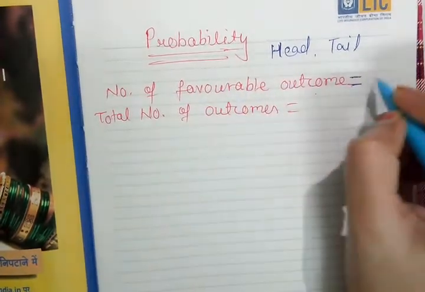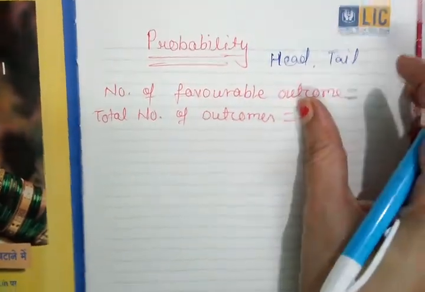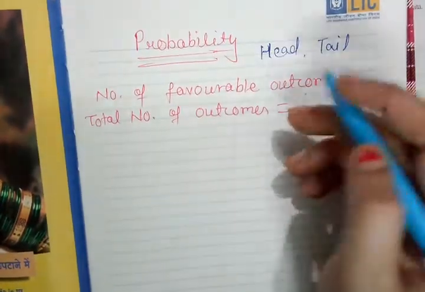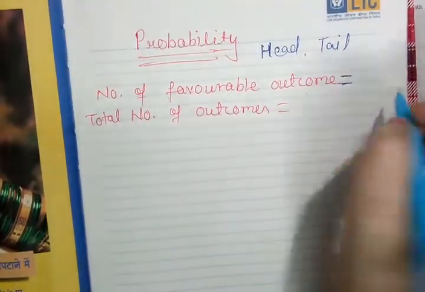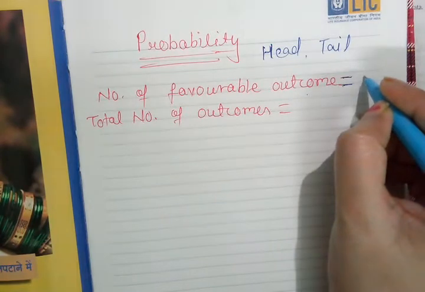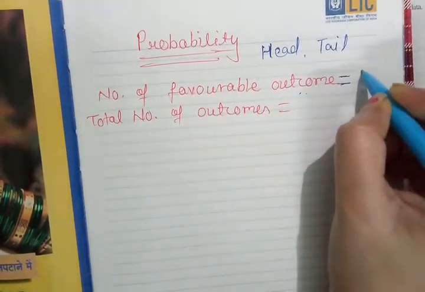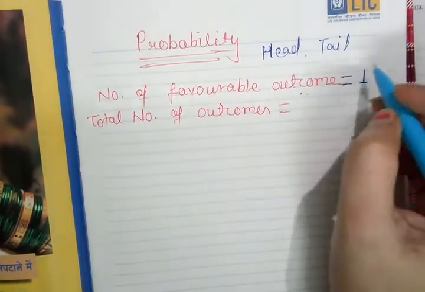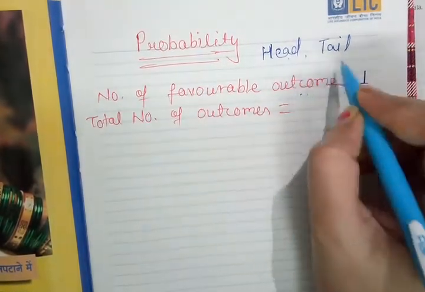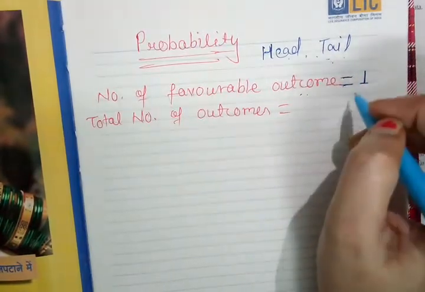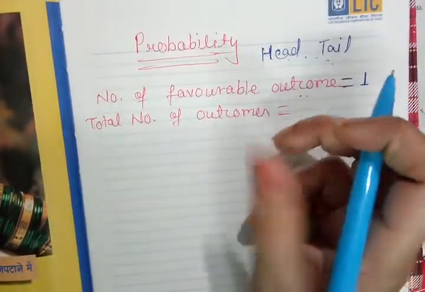But at the same time, when we toss that coin one time, only one outcome will come. So that is why it is one only, either head will come or tail will come. These both together cannot come when we toss the coin.